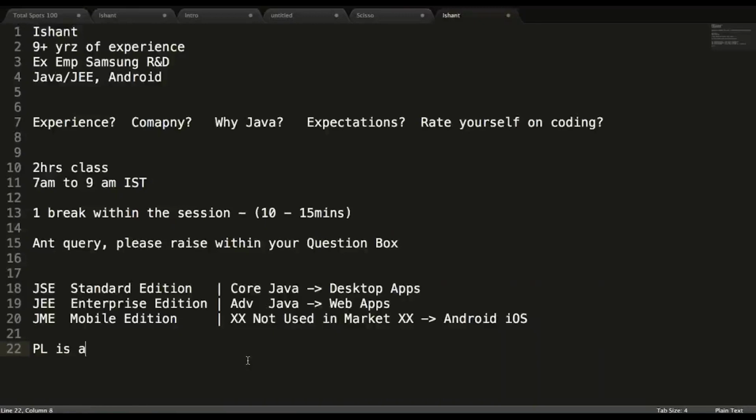Programming language is a high level language. Unlike any languages in the world, this programming language is used to interact with machines. When I say machines, I'm talking about something known as the control unit. The control unit is your CPU, more or less the processor. When I say high level language, it means it's easy for a human to understand and to write a program with. So using programming languages, I'm going to come up with something known as software.